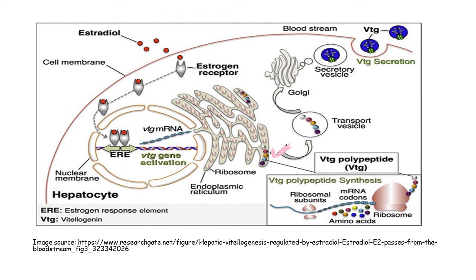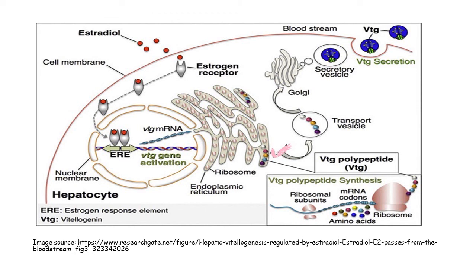This is the complex of ribosomal units. This is the mRNA which has the message regarding the production of vitellogenin. Through this factory, or you can say through this complex, this vitellogenin polypeptide is produced.